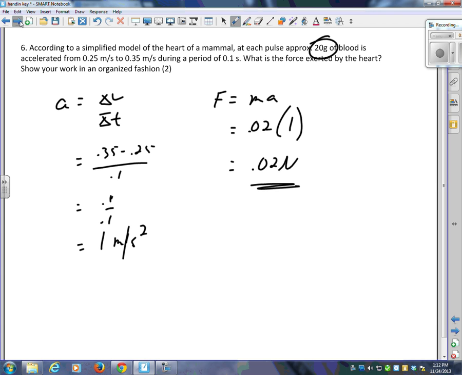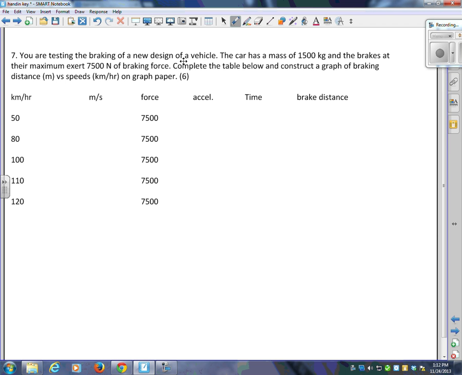All right, number 7, you're testing the braking of a new design of a vehicle. The car has a mass of 1,500 kilograms, and the brakes at their maximum exert 7,500 newtons of braking force. Complete the table below, and construct a graph of braking distance in meters versus speed on graph paper.